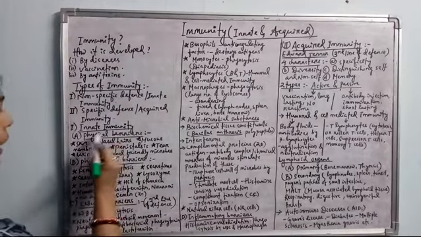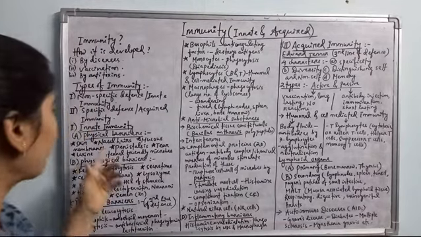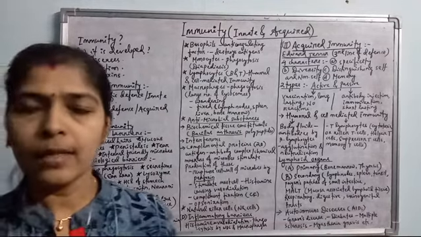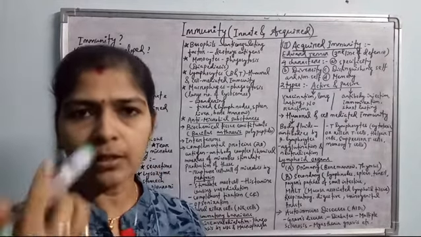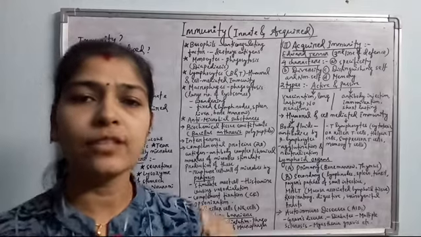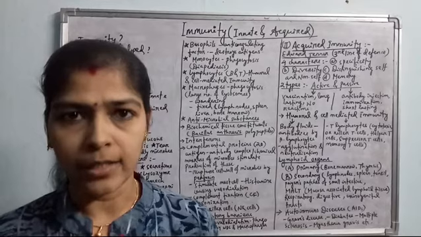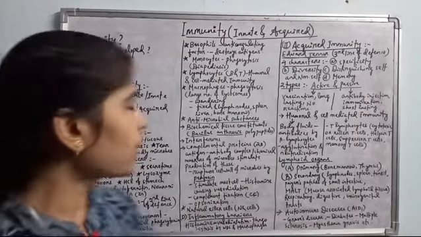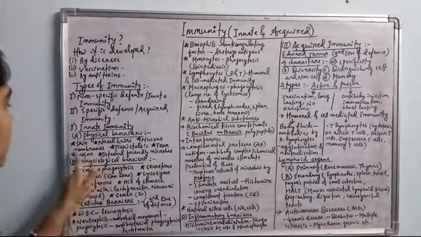Second one is hairs. In many places of our body, hairs are present. One example I have given here is nasal hairs. The nasal hairs which are present in the nasal cavity trap the microbes and the dust particles when we inhale air. They filter the air. Okay, so the nasal hairs also act as a physical barrier. Third one is the mucous membrane.